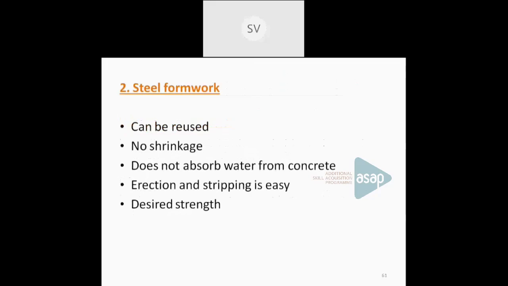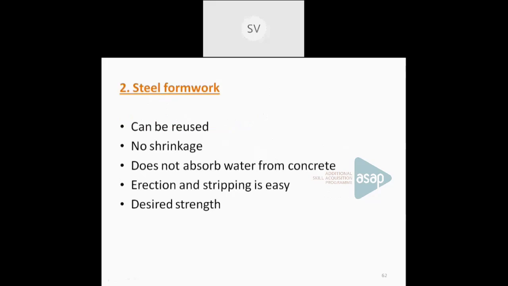So besides these disadvantages, nowadays we are going for steel formwork. The main advantage of using steel formwork is that it can be reused a number of times. There is no shrinkage, and it does not absorb water from the concrete.